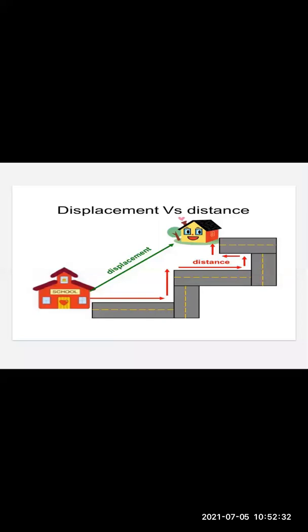Now here you can see a slide which is similar to an example on the very first page in your textbook. Suppose there is a person who starts walking from his home, or you can also say he has started walking from the school and he reaches home. Suppose the distance traveled is 1000 meter, that is 1 kilometer. But what if he takes a shortcut from the school to the home? Here you can see an arrow in this case. So the direction part has come in, and we say it is a displacement.